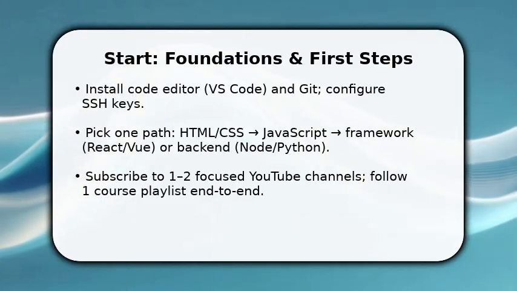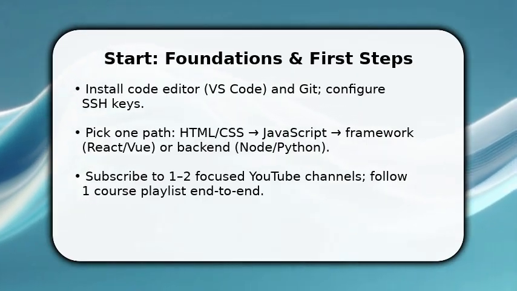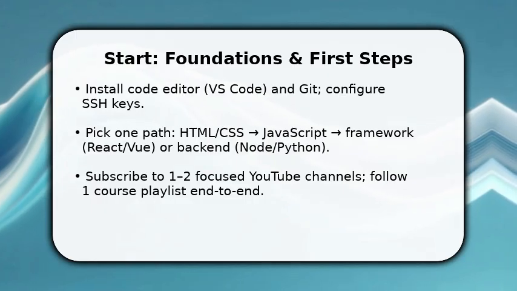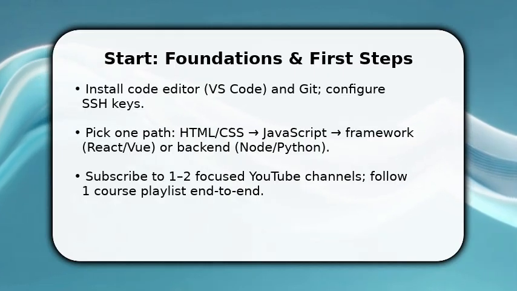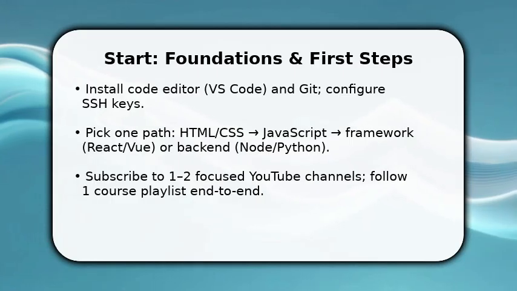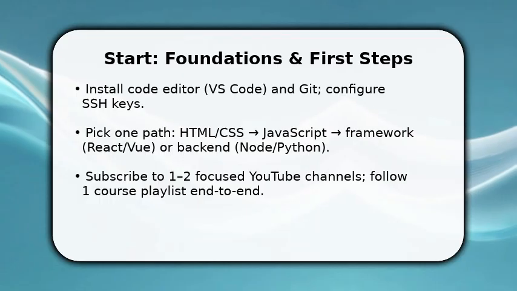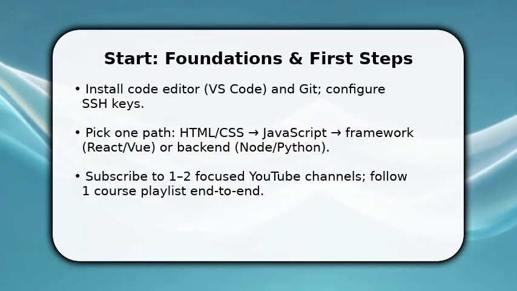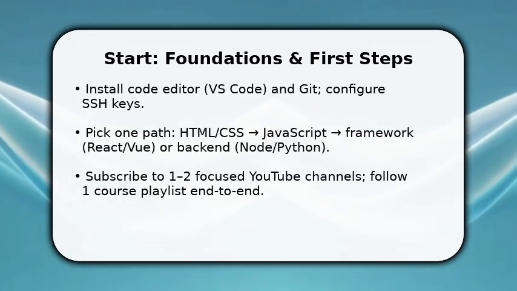You begin by setting up only what you need. VS Code and Git with SSH so commits work. Once done, choose a single learning path, front end or back end, and commit to one playlist. Make sure to clone the repo for each tutorial and type code along. This forces muscle memory. You should watch short videos, practice immediately, and create a tiny project in the first week to lock concepts instead of passively consuming tutorials.